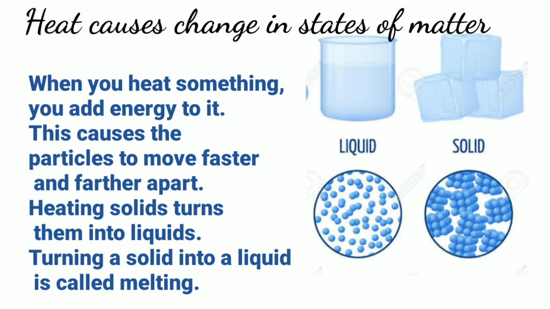So due to motion, they start moving apart from each other and they become loosely packed. It means they create a little bit of space in between them. So when the particles are loosely packed, they have a little bit of space in between them. Then what will happen?